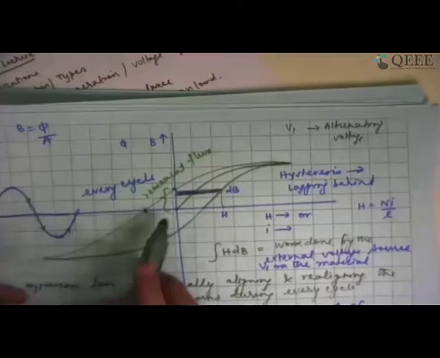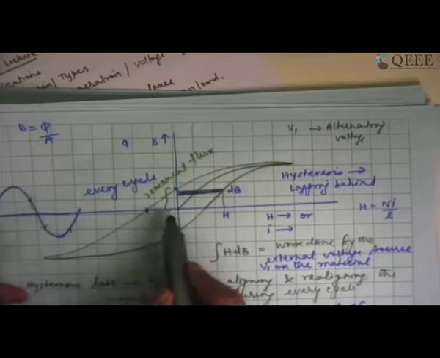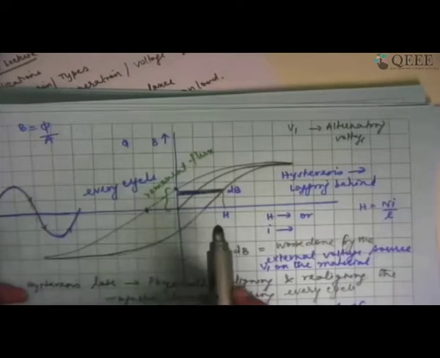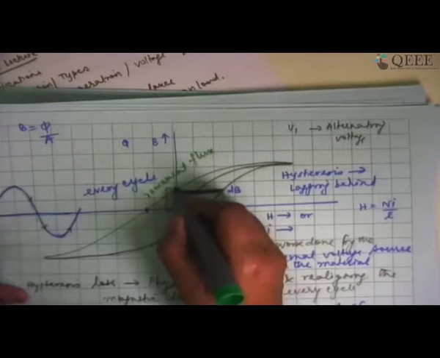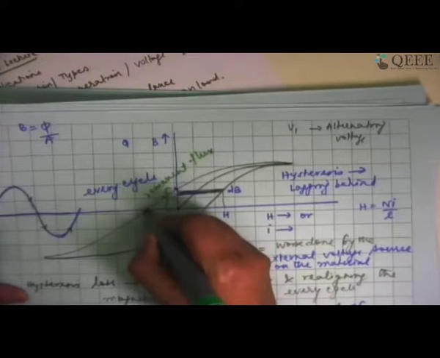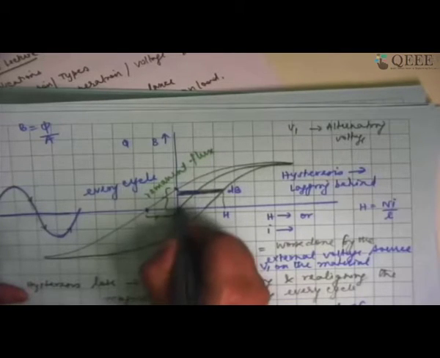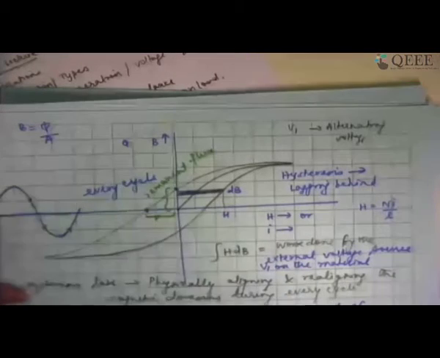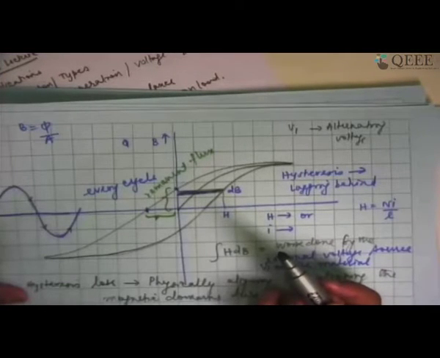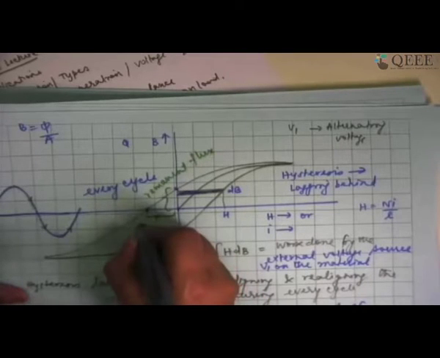What is left over even at 0 current in the form of flux, we call remnant flux. But for that flux to be brought down to 0, I need to give this much current. If I don't give this much current, I'm not able to bring back the original 0 flux state of this ferromagnetic material. This is called coercive force or coercivity.